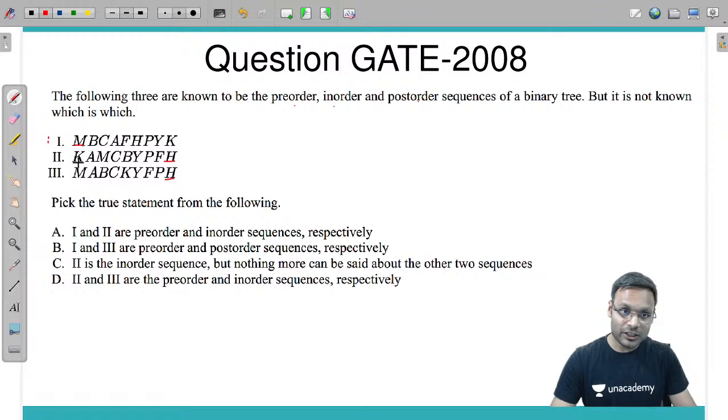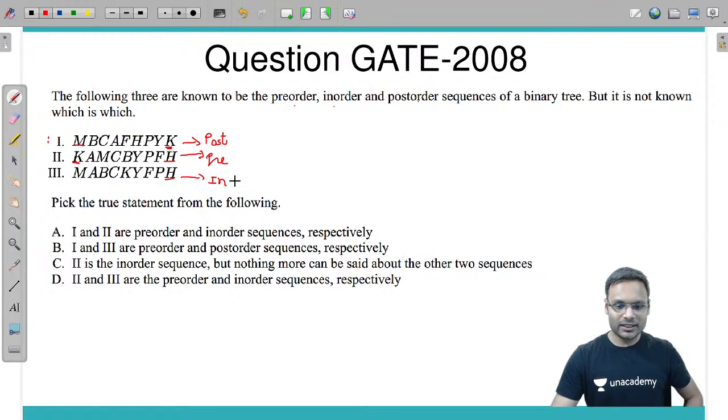If the second one is pre-order, K is the root. Do we have K somewhere here? Yes, K is here. So yes, the second one is pre-order, and post-order is the first one, because K is the last symbol, which is the root. The remaining one is in-order. This is the way we can identify them.